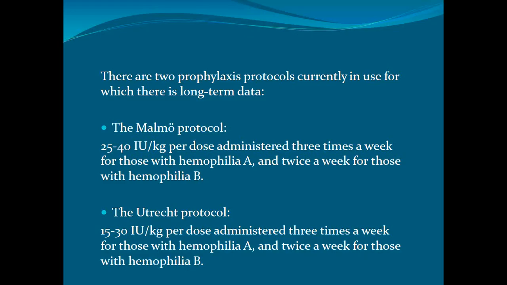3 times a week for those with hemophilia A and twice a week for those with hemophilia B. And there is the Utrecht protocol, in which 15 to 30 international units per kg is administered 3 times a week for those with hemophilia A and twice a week for those with hemophilia B.